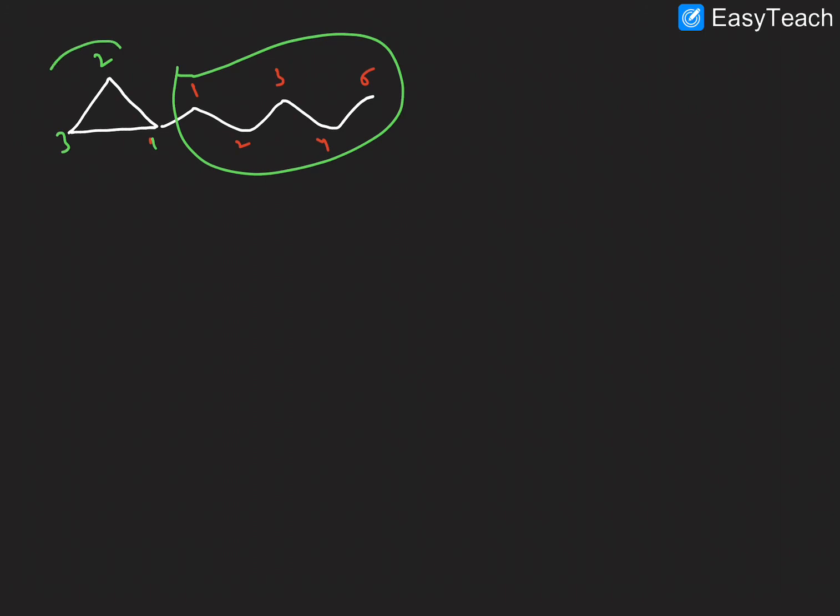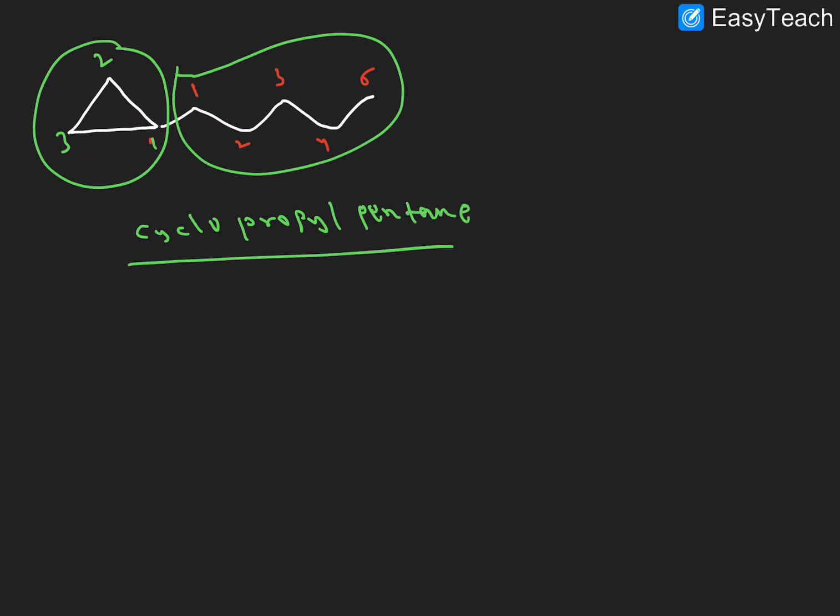So this is a cyclopropyl, this has a substituent. Now here there are 1, 2, 3, 4, 5 carbons. Here only one, here 1, 2, 3. So this is the main parent chain, and this is the substituent because of the smaller number of carbons. So what is the name here? Cyclopropyl pentane. Like this we want to consider.